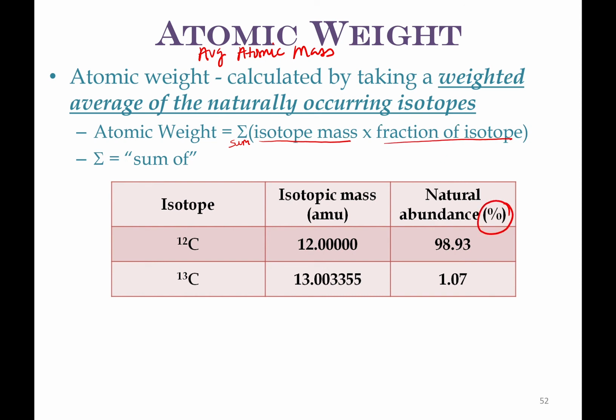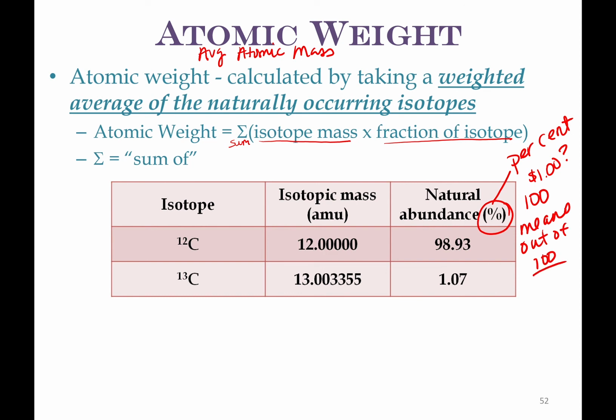This is given to me in percent. How many cents are in a dollar? 100, right? Percent means out of 100. So anytime we have percent, it means out of 100.